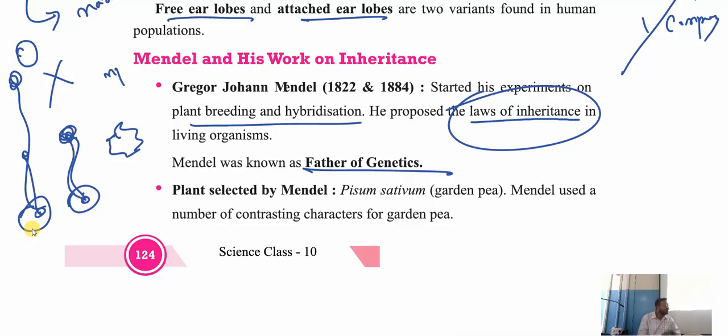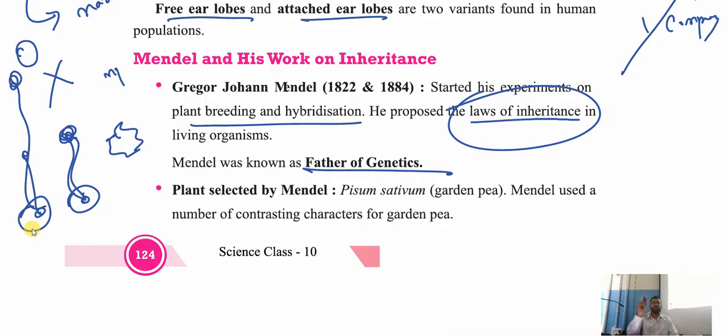Then he started doing this experiment on the plants and then he got the result. Then he told that fellow, father, this happened even with you. When these kinds of things can happen in a plant, then why can't it happen in the animals? Both we all are living beings. Concept is clear.